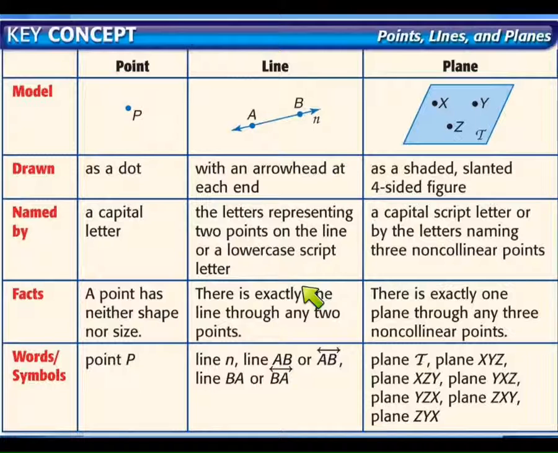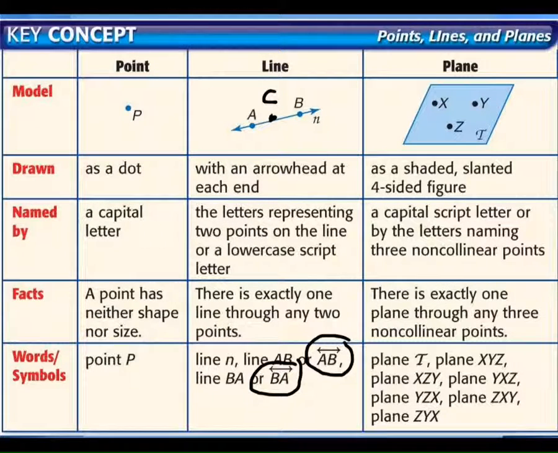Now there's two ways that you can name a line. You can either name it with two of the points and then a line on top, so like line AB, line BA, or you can put the word in front of it. Most people would put the two letters with the line on top. That makes sense? It's always with 2 points. It's never with 3. So for example, if I had a point here and this was C, you can name it line AC, CB, AB, BA, BC, whatever you want. It doesn't matter the order.